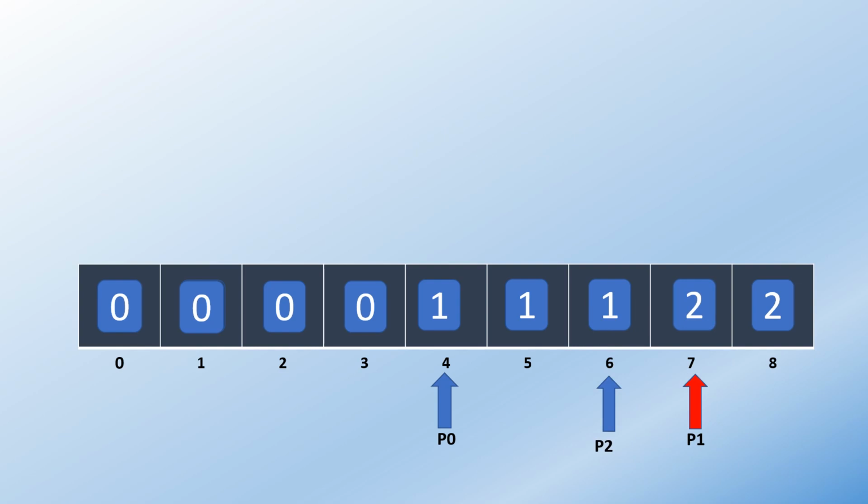Now what we see is p1 is greater than p2, so the while loop condition is false and we will come out of the loop.